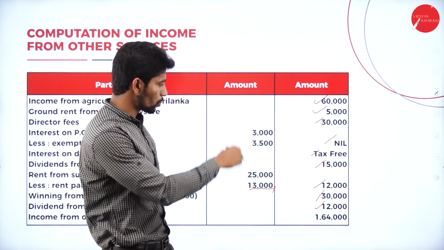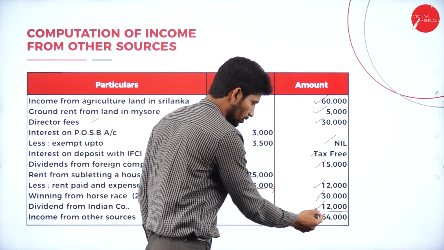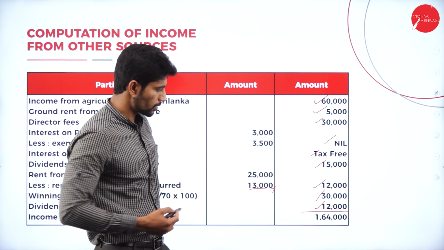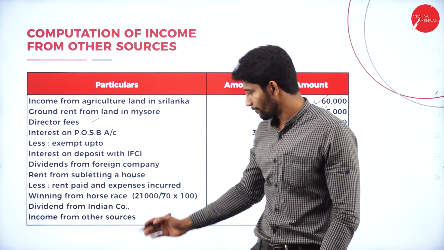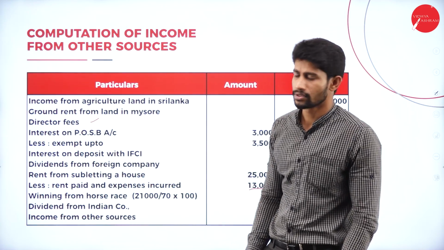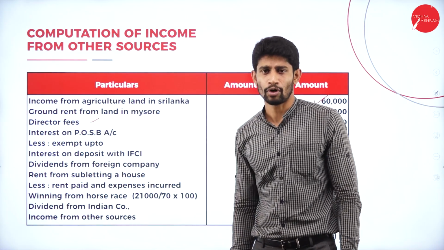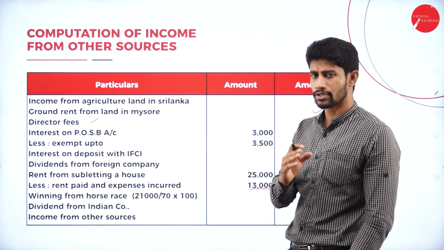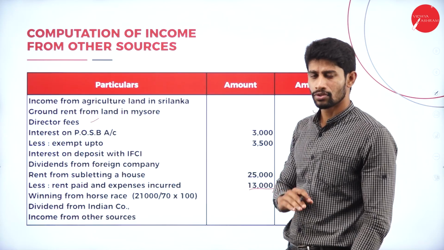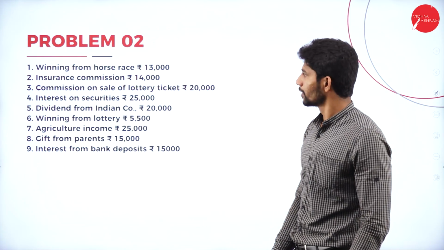If you total the outer column, whatever the total you will get, the total is 1,64,000. That total is called income from other sources. So this is how we are supposed to solve the problem under income from other sources. I hope you all understood how to solve the problem. So now moving on to the next problem.